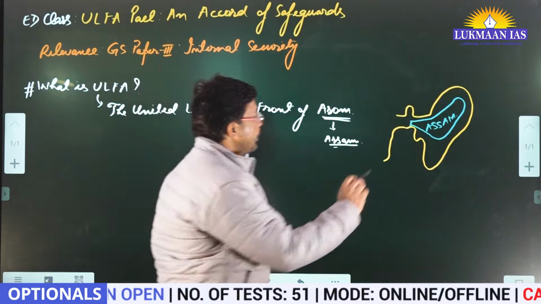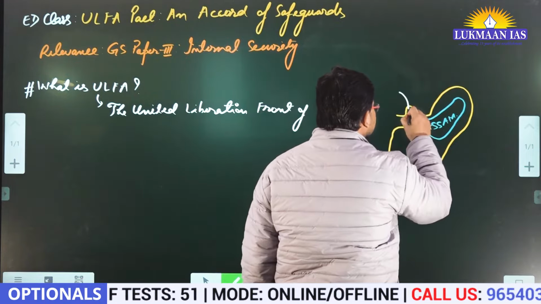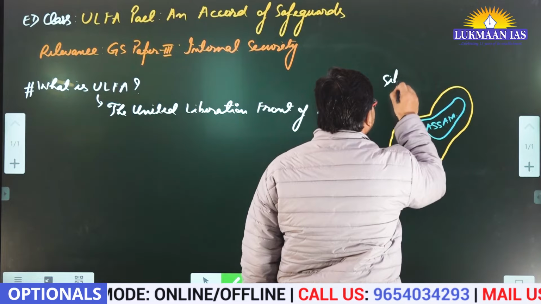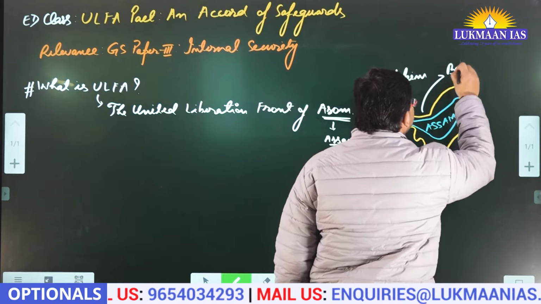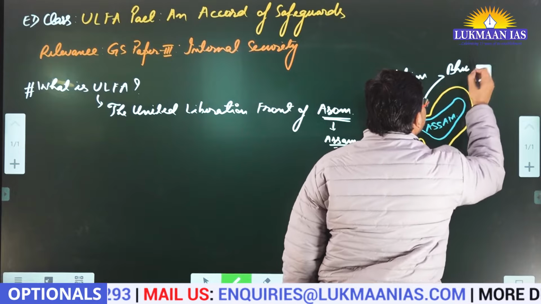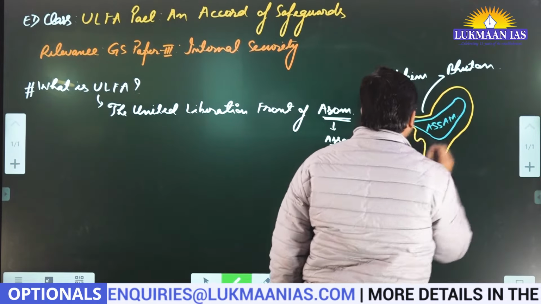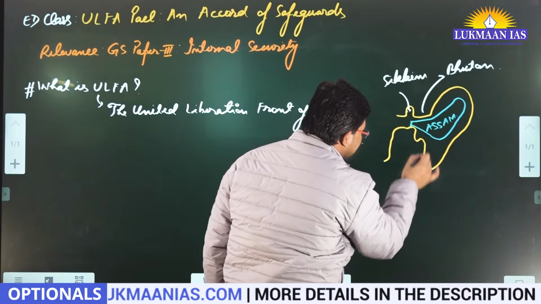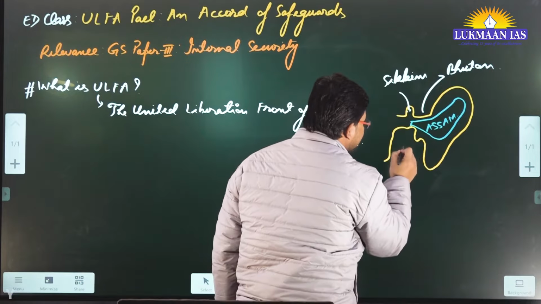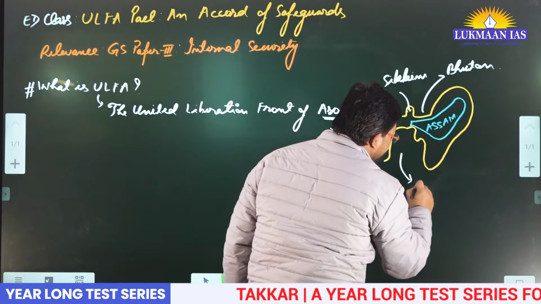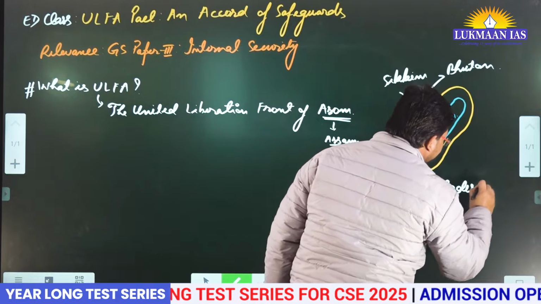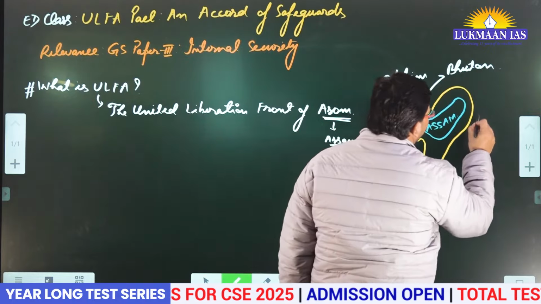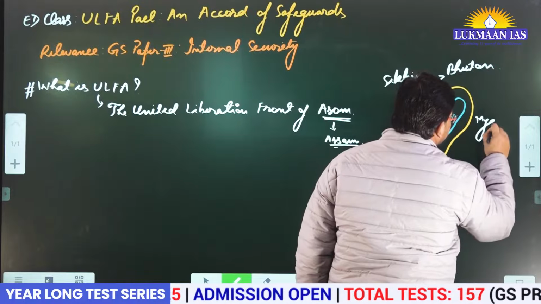If we talk about these places, this one is Sikkim, as we all know, and this is Bhutan, just to the north. Just to the south of this section, we have Bangladesh. Over here we have Myanmar.